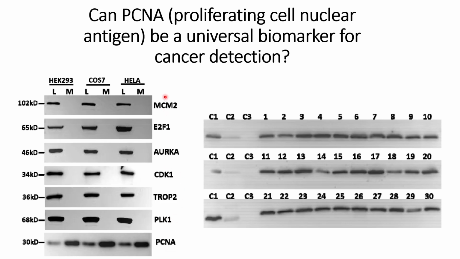And once they identified that PCNA could be a good candidate for the proliferating markers, they checked this PCNA in different cell lines. That is, the first one is this HEK293 cell line, the second one is this mouse that is infected with the cancer cells, and C3 is also one of the controls. And from this 1 to 30, they checked the presence of PCNA. They checked the presence of PCNA in different exosomes. They checked the presence of PCNA in different cancer cell lines.